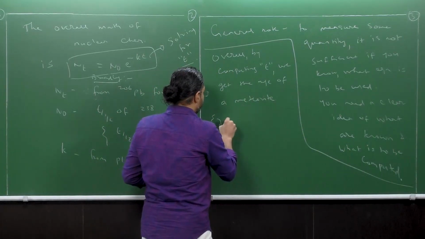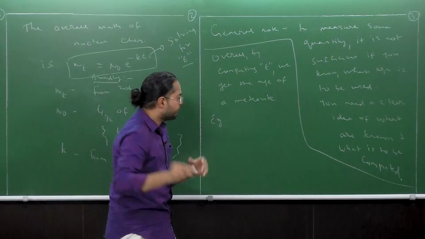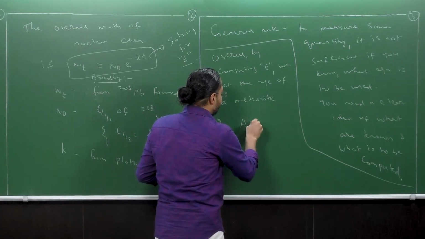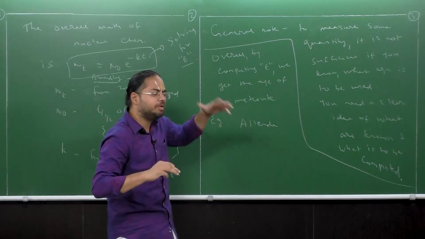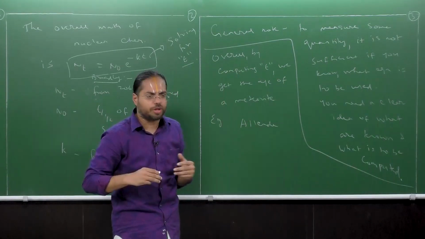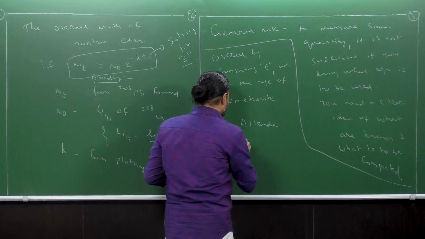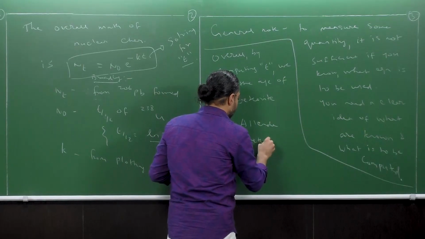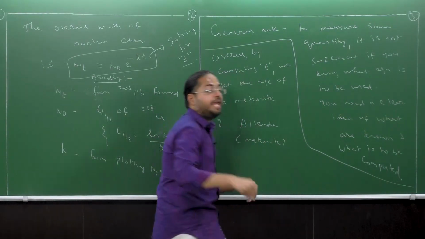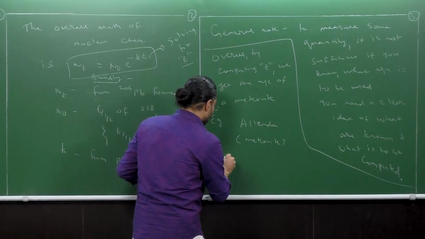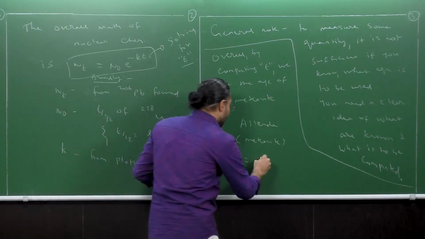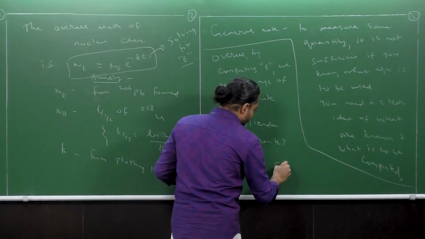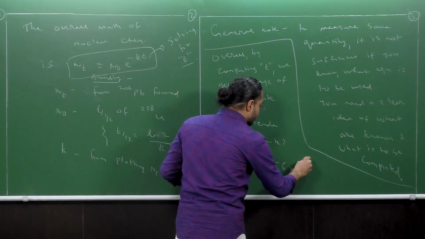Example, some of the oldest meteorites. A meteorite called Allende, if I'm correct, its age was determined way back, some 30, 40 years ago. It's a meteorite whose age was measured to be, can you guess the number? It's approximately 4.56 times 10 to the power 9 years.